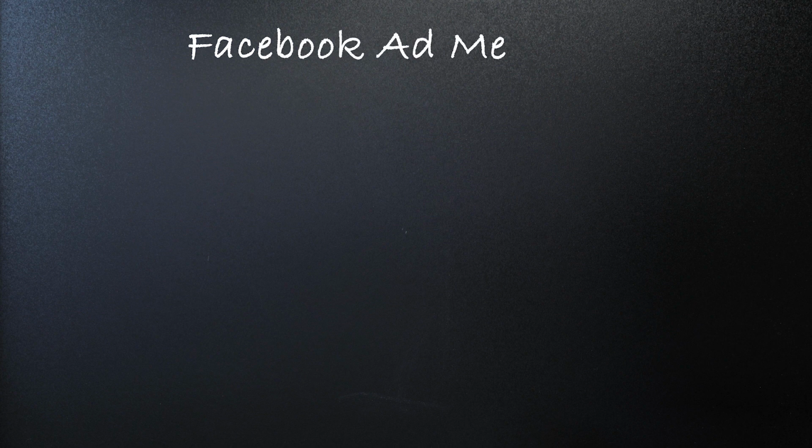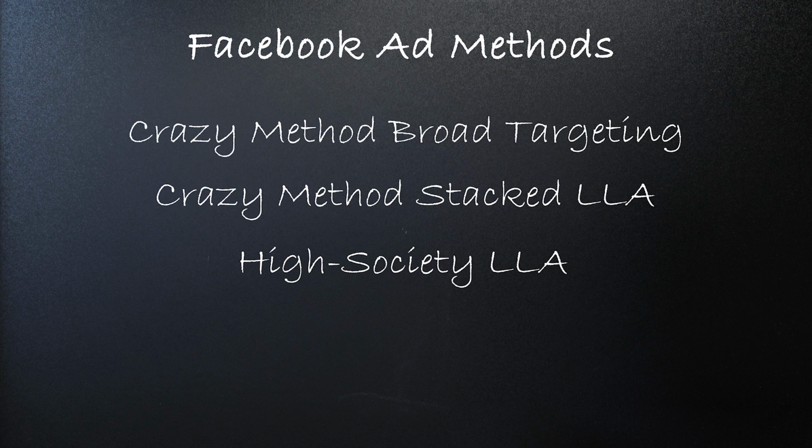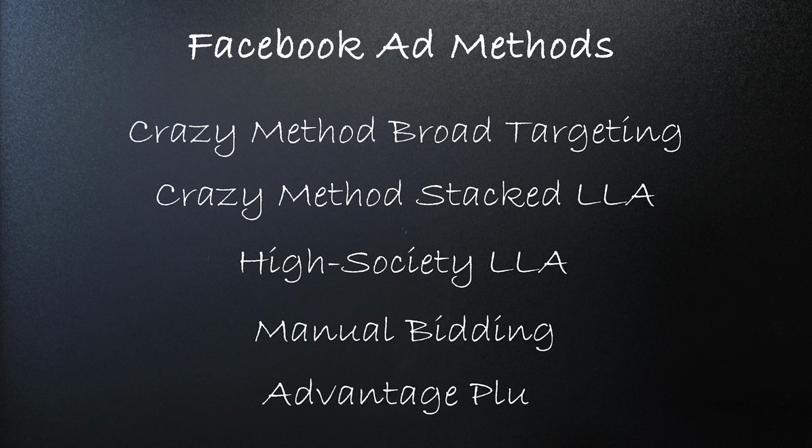Instead of saying, okay, I have these creatives, I'm going to use another method, maybe the crazy method broad targeting, the crazy method stack lookalikes, the high society that we have now, the manual bidding, advantage plus, something else, this time we're going the opposite side. We're saying stack lookalikes are working here with the crazy method, so I'm going to do other creatives and other creatives, so I can do more campaigns by changing the creatives. This can be normal creatives, but this is a very good way for a company that is posting, for example, every day. Why not use also these creatives that you're getting from there?